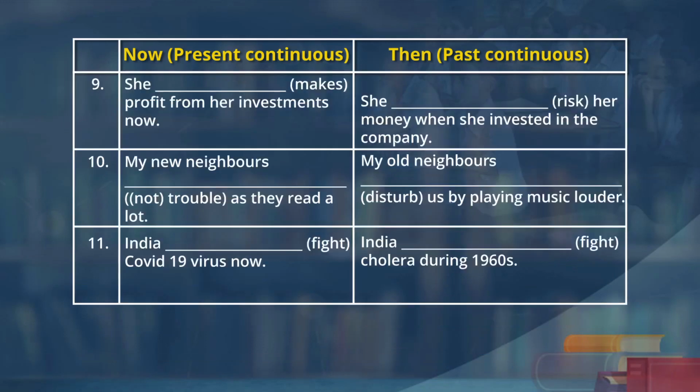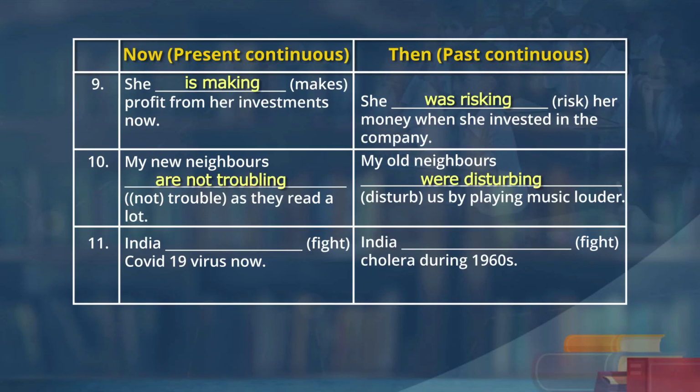Okay. She makes profit from her investments now. She is making profit from her investments now. Then she risk her money when she invested in the company. She was risking her money when she invested in the company. My new neighbors not trouble as they read a lot. My new neighbors are not troubling as they read a lot. My old neighbors disturb us by playing music louder. My old neighbors were disturbing us by playing music louder.